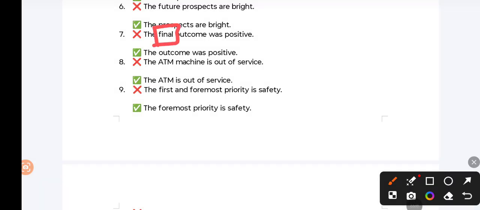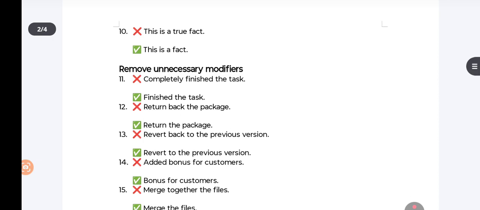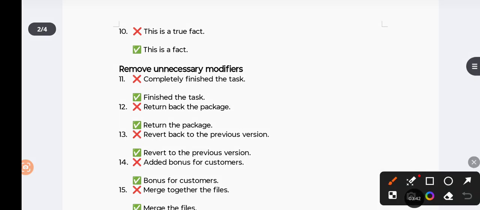So what should be the sentence? The outcome was positive. ATM machine is out of service. M already stands for machine. So here the word machine is superfluous. The first and foremost priority is safety. So you either say the first priority is safety or you say the foremost priority is safety. Use one. For the next example, this is a true fact. A fact is always true. So using the word true with fact is repetition.